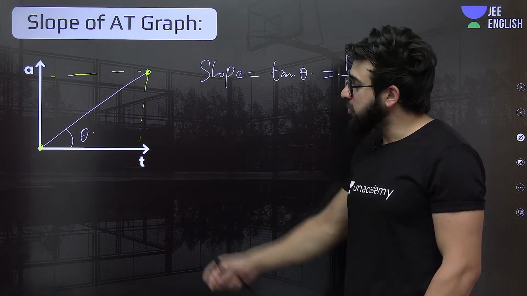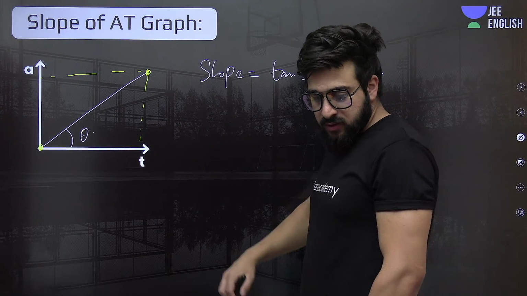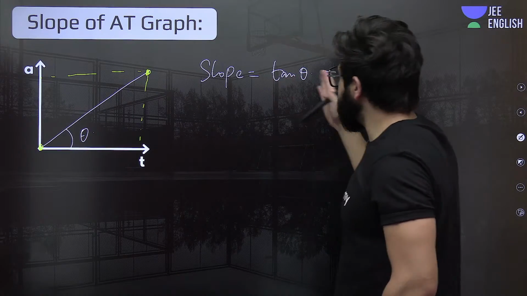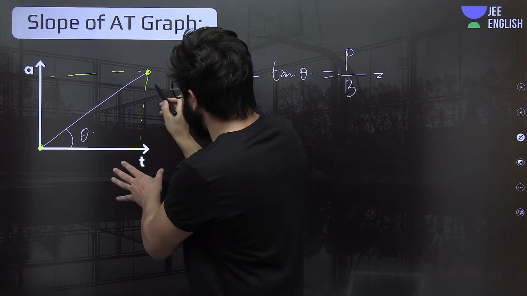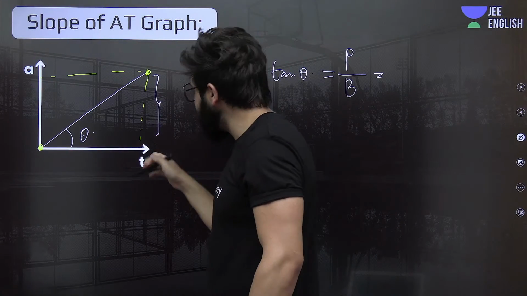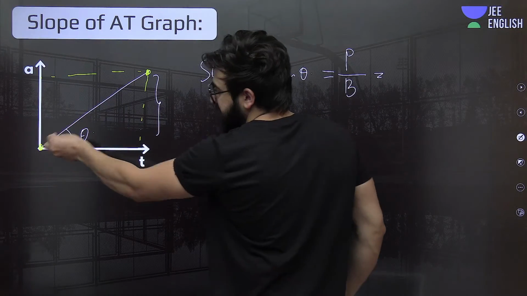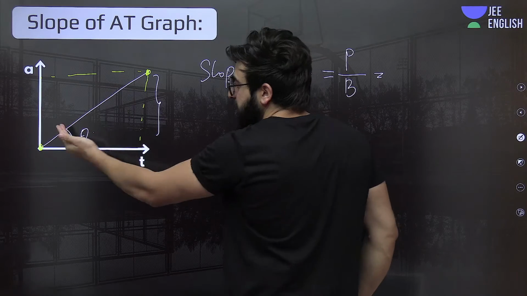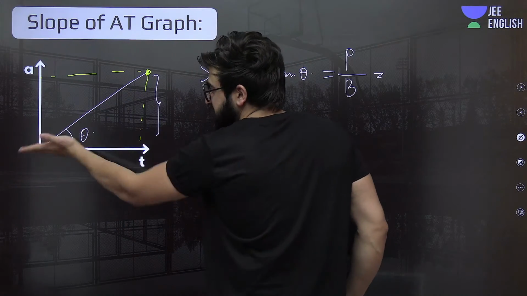dv by dt. Talking about acceleration time graph, okay? Fine. So this will be nothing but, in this case, what is the perpendicular? So this much is the perpendicular. On this axis, when you are traveling along this line, means you are traveling in time as well as in acceleration, means you are traveling in x as well as in y.